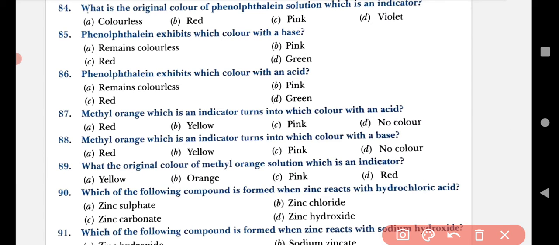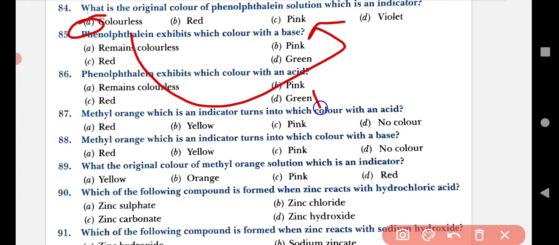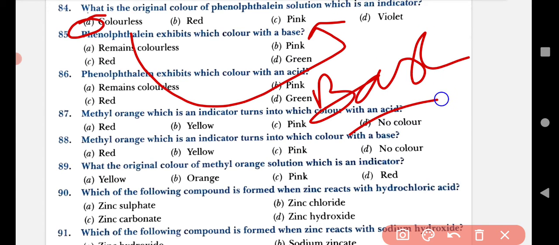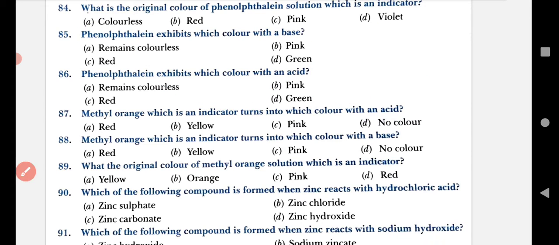Now we have to concentrate on question number 84. Question number 84: what is the original color of phenolphthalein solution, which is an indicator? I would like to tell you that phenolphthalein is colorless. It does not have any kind of color. That's why phenolphthalein converts into pink color in base only. Okay, understand? So you got two questions, two answers.